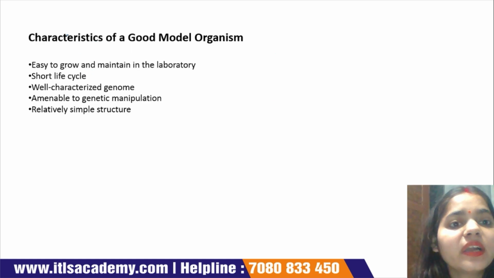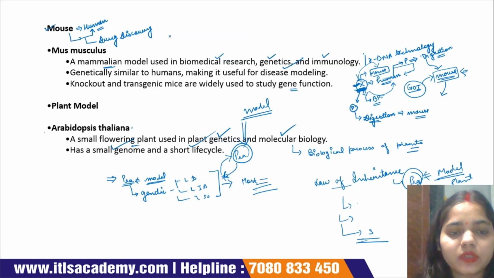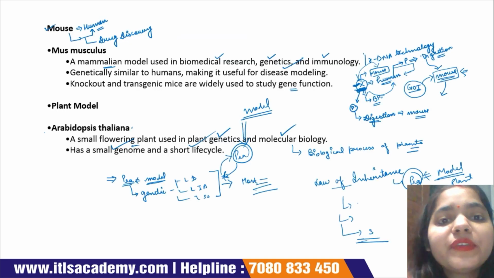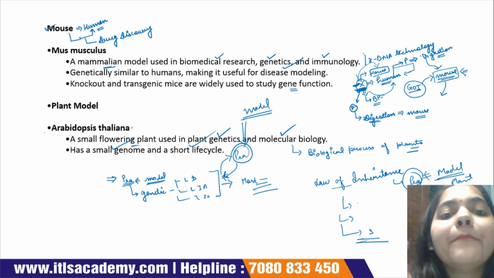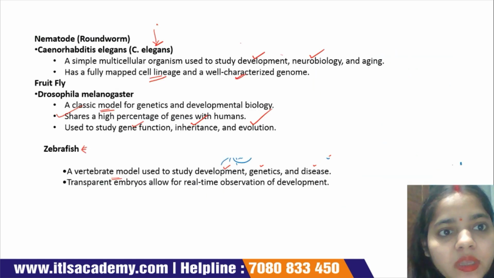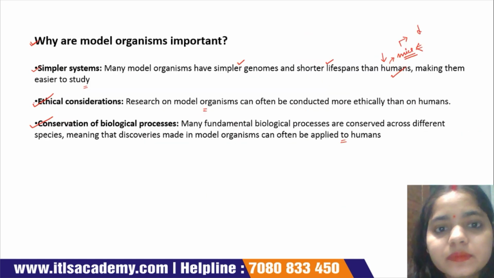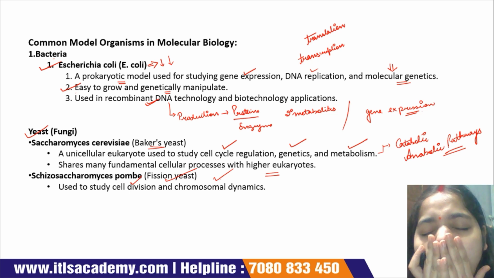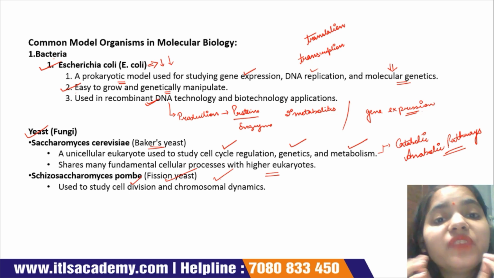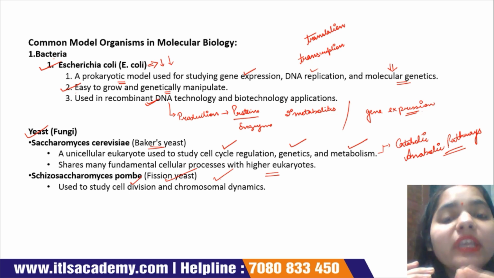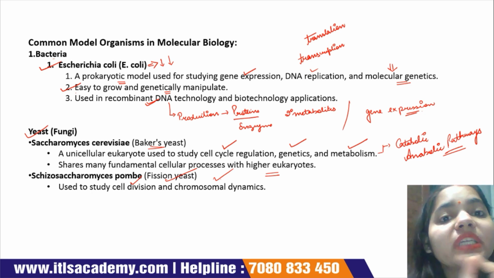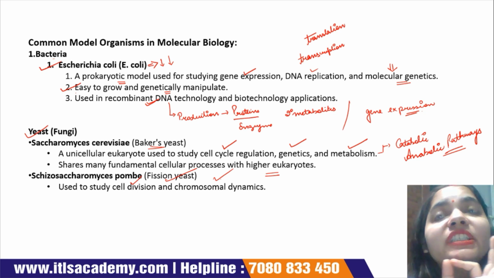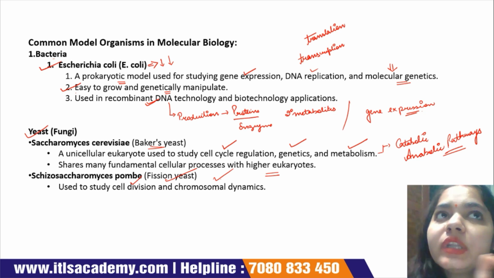Next we understand the characteristics of good model organisms. First we see E. coli, and E. coli is the model organism of bacteria. It is used to study gene expression, central dogma, and molecular genetics.